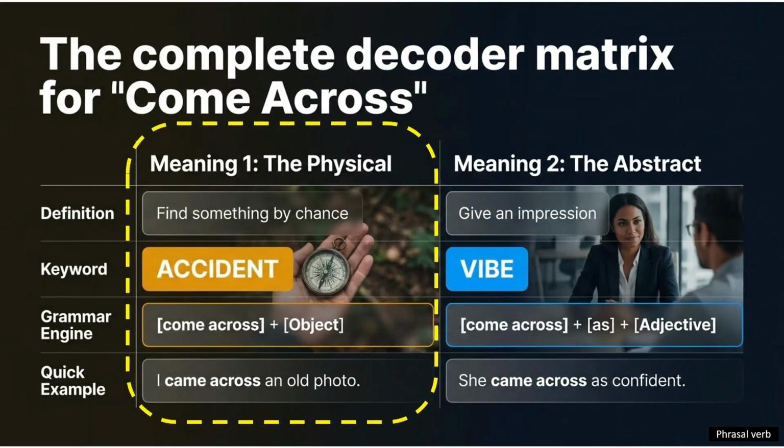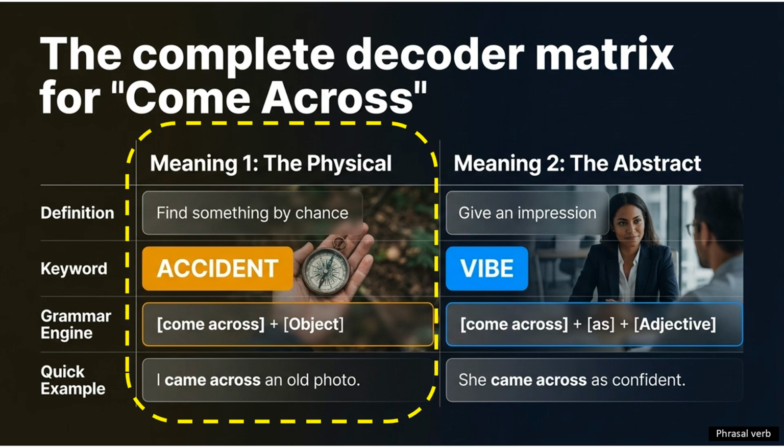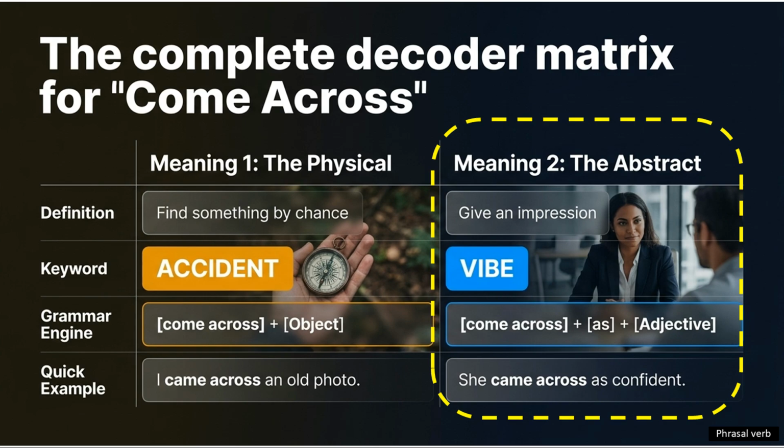Let us look at the summary of the phrasal verb come across. The phrasal verb come across has two meanings. The first one is to find something by chance, something physical. The structure is subject plus come across plus object. Example, I came across an old photo. The second meaning is to give an impression, something abstract. The structure is subject plus the phrasal verb come across plus the preposition as plus adjective. Example, she comes across as confident.